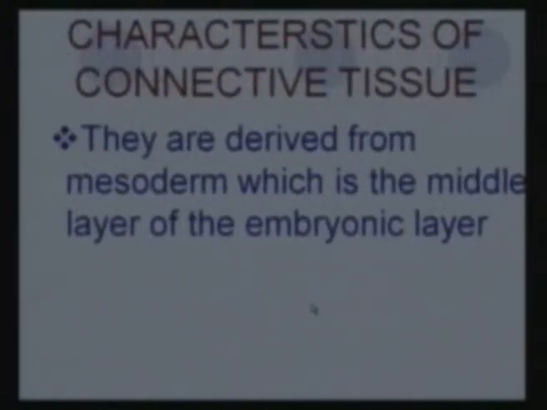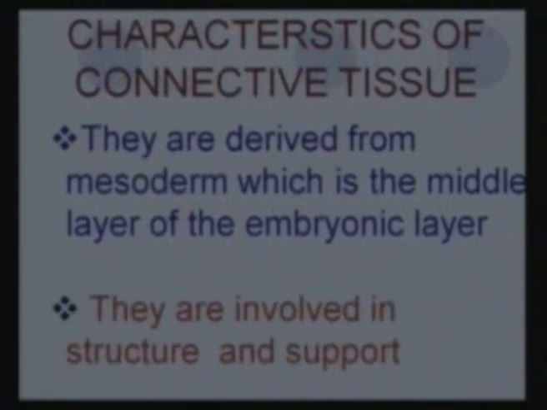What are the characteristics of a connective tissue? They are basically derived from the mesoderm. The mesoderm is the middle layer of the embryonic layers when the human being was being formed. And most of the connective tissue is involved in providing structure and support to the body.